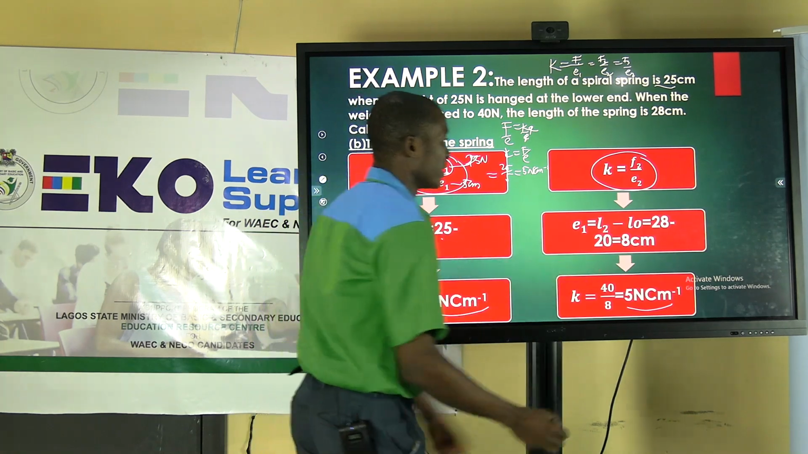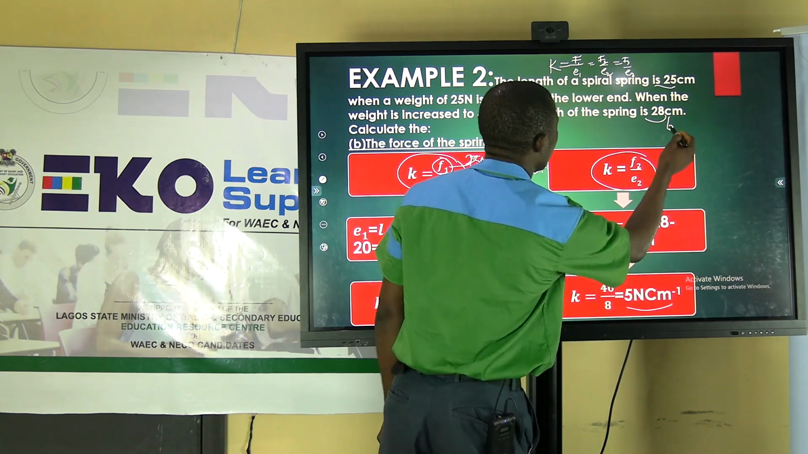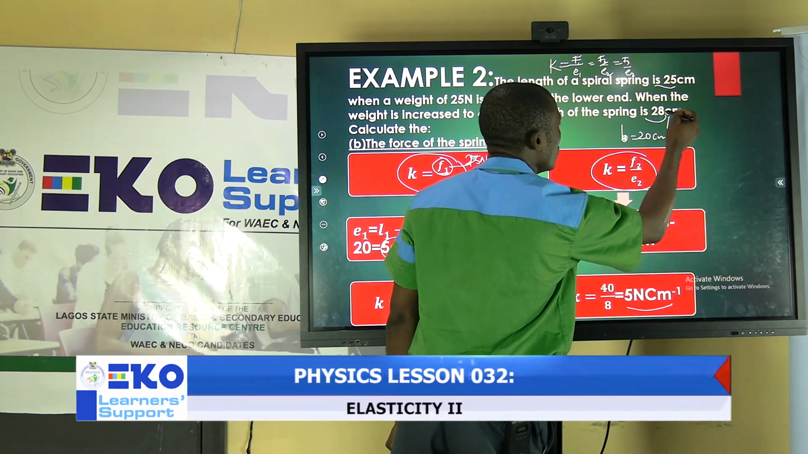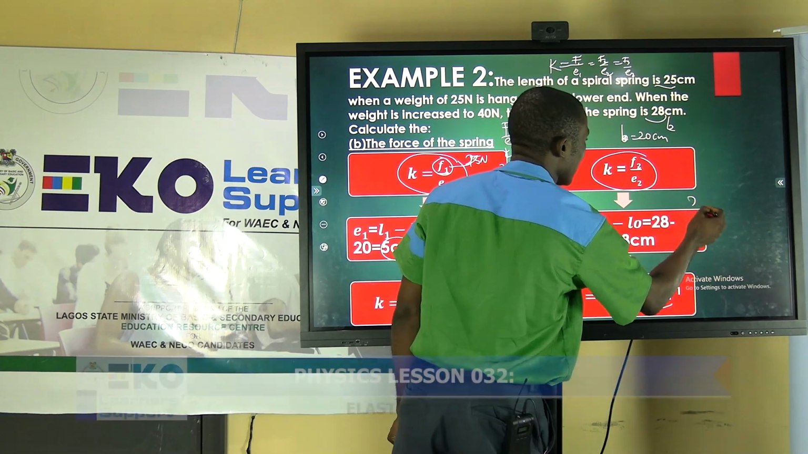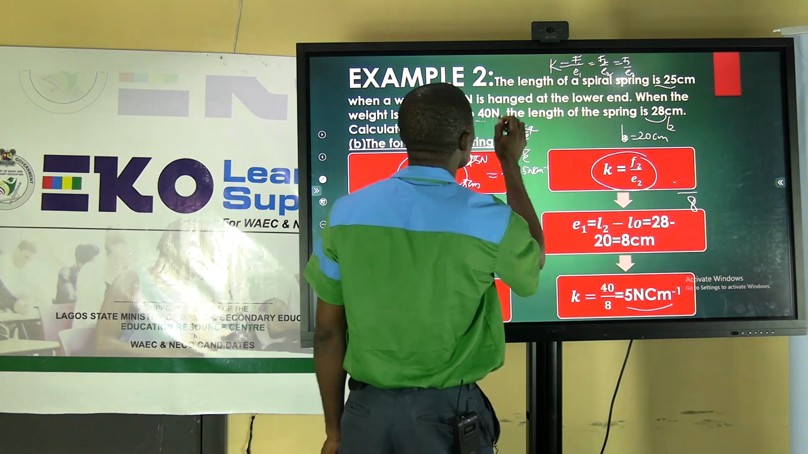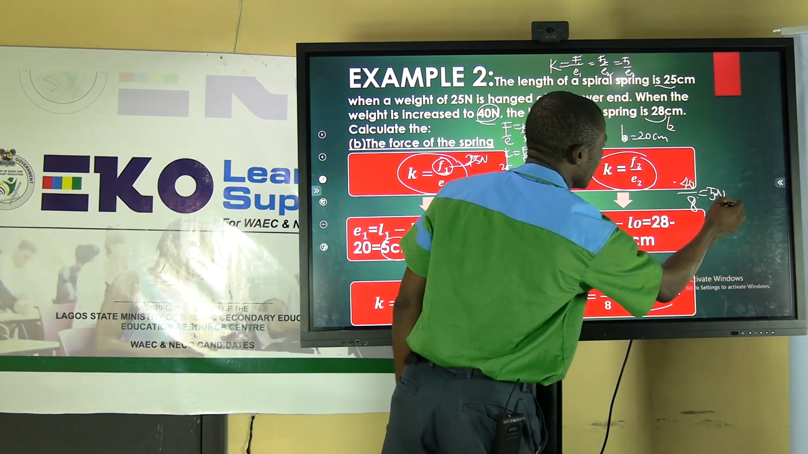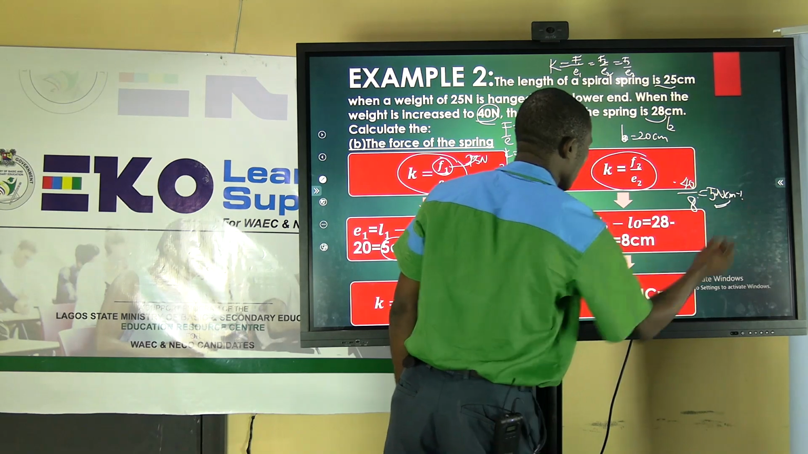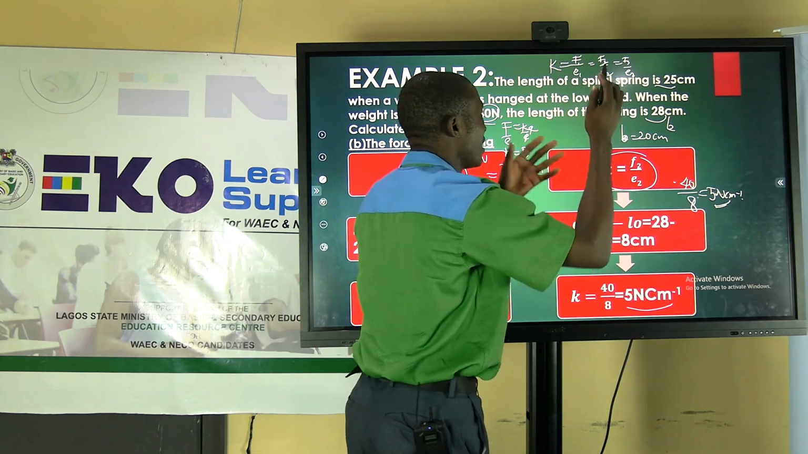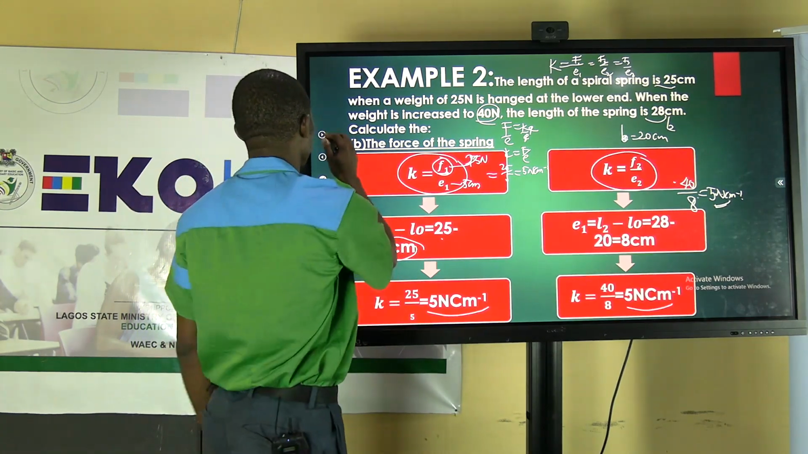The same thing happens here. The second new length is L2, which is 28. 28 minus the original length that we calculated just now, 20 centimeter, is going to give us 8. Then what will be the numerator? That is F2, and F2 is 40 Newton. That's 40 over 8. 40 divided by 8 is 5 Newton per centimeter. So you can see that the relation which says that K equals F1 over E1, F2 over E2, F3 over E3, F4 over E4 for the same material, you can see that relationship is valid from this question.